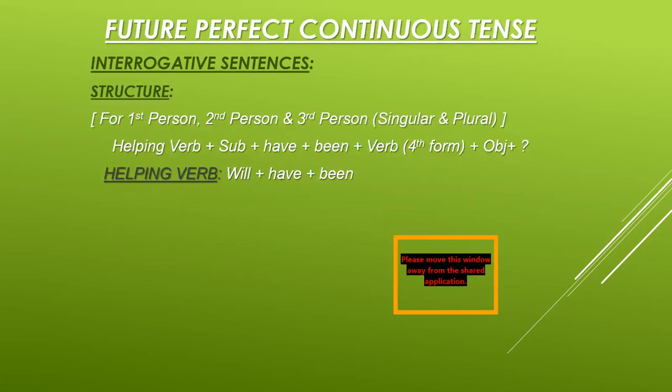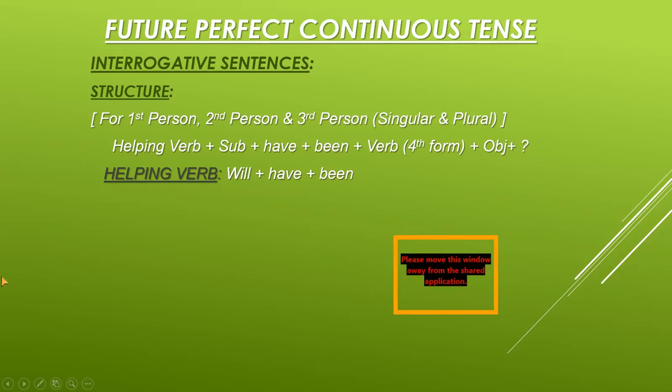Now we come to the interrogative sentences. Interrogative sentences are those which are used to ask questions. You all know that. So we have only one structure because of only one helping verb. For first person, second person, and third person, singular and plural, we use the same structure: helping verb plus subject plus have plus been plus verb fourth form plus object plus question mark.